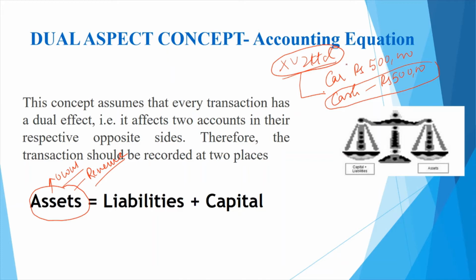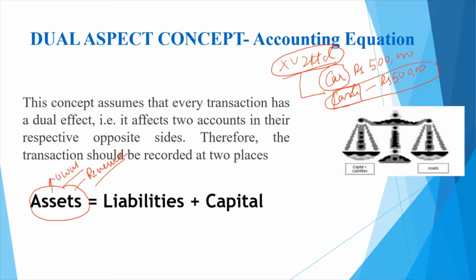Now, coming back to the accounting equation, let's take an example again. A car has been purchased by paying cash. If you see here, there are two accounts which are getting impacted. One, the car as an asset is coming into the business. That's one transaction which has happened. And the opposite is that another asset, which is cash, is going out. This is what I meant by dual aspect. There is a duality happening, which means at least two accounts will be affected.